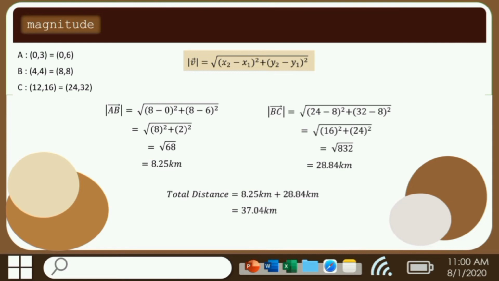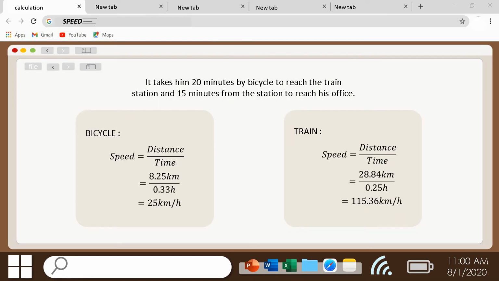From AB, we got 8.25 kilometers and BC 28.84 kilometers. Adding both magnitudes, we get total distance equal to 37.04 kilometers.